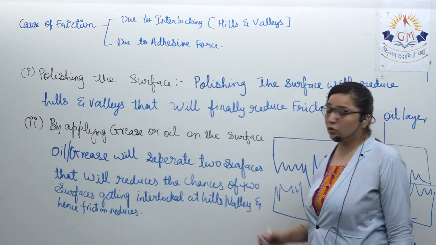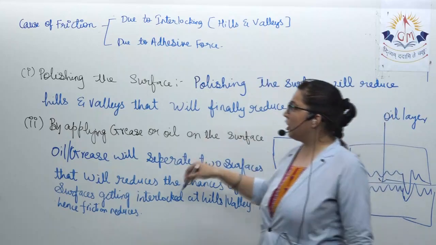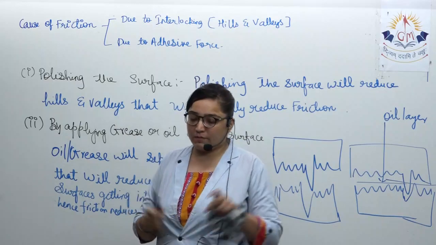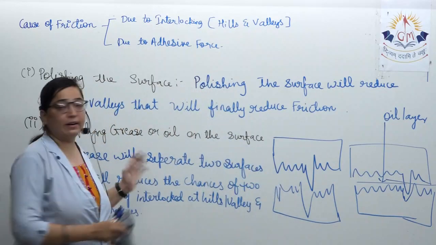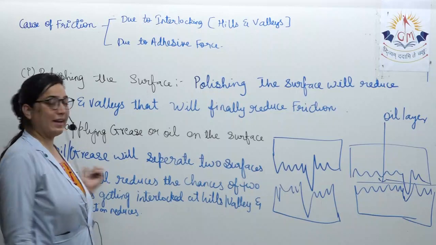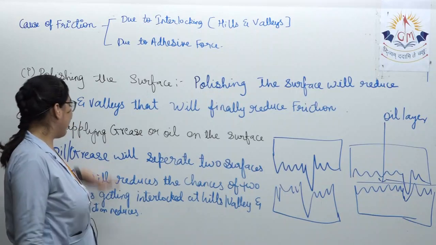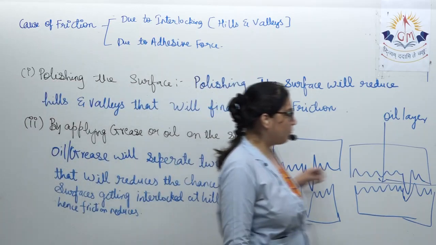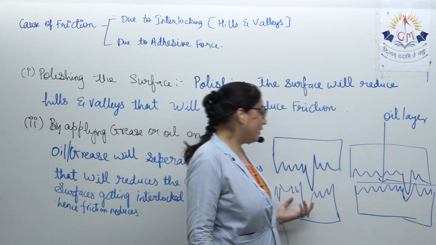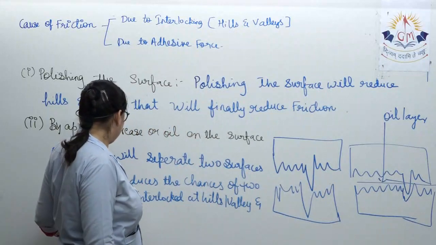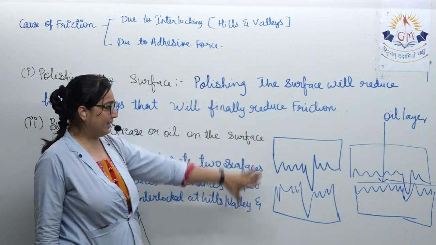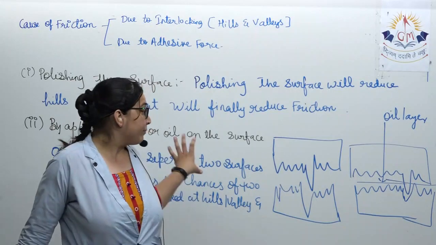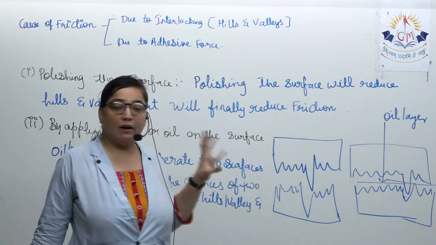So these are the first two points, which are based on the cause of the friction. Once again, just by polishing the surface, we can reduce the friction. Next is applying grease or oil on the surface. We can reduce it. Why? Because that grease or oil layer will be formed, and that layer will see that this doesn't happen, and everything can be kept under control.